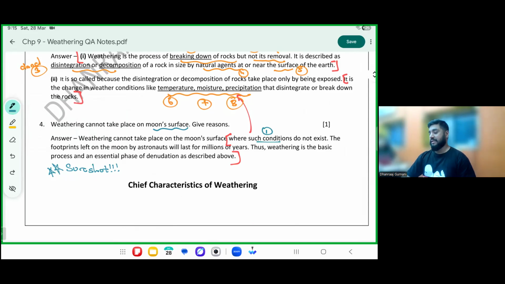It doesn't have seasons like us. The footprints which were left on the moon by the astronauts will be there for millions of years. Because these conditions, which are these conditions, guys? Temperature, moisture, precipitation. These don't happen on the moon. It only happens on the surface of the earth.